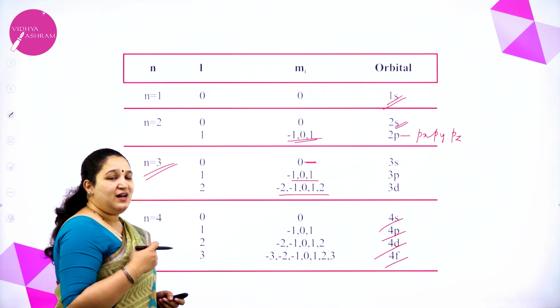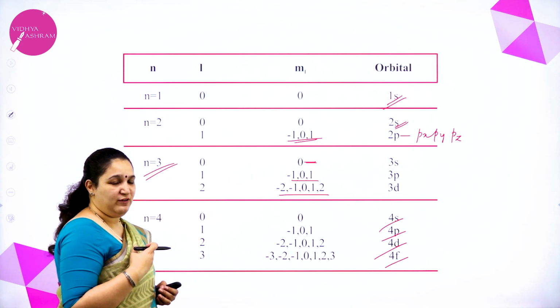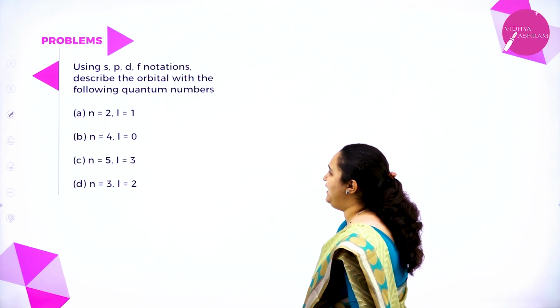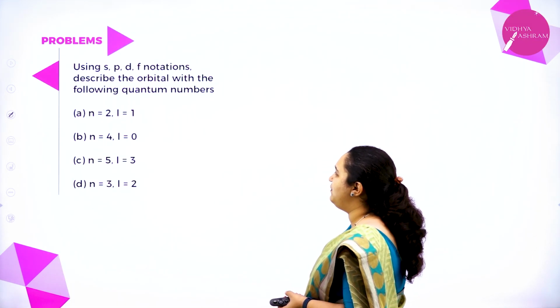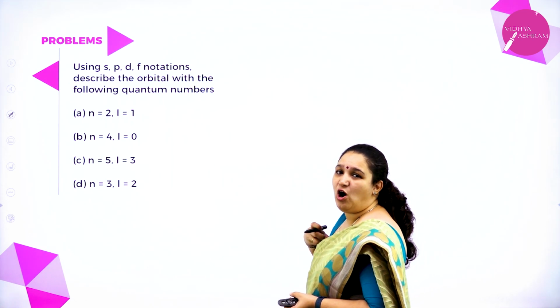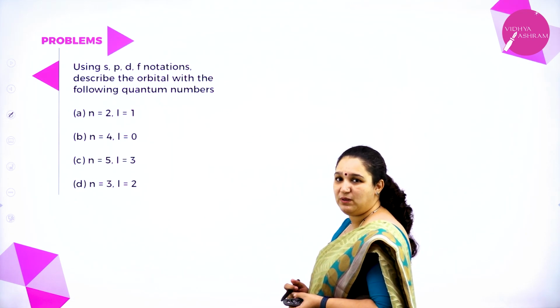Okay. There are some numericals which can come. One type I have put up. We'll see which is that. Using S, P, D and F notation, describe the orbital with the following quantum numbers. They are asking you which orbital it is, and they have given the quantum numbers.